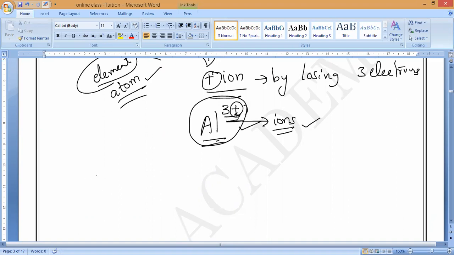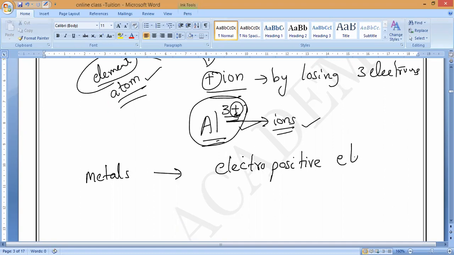We can call them electropositive elements, the most important thing. What do you mean by electropositive elements?